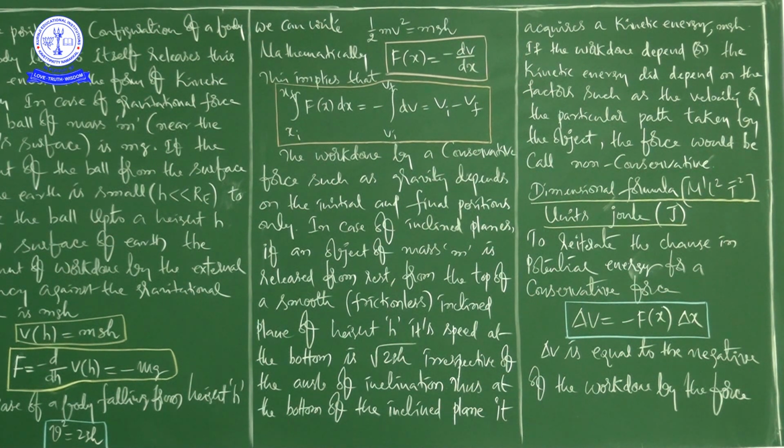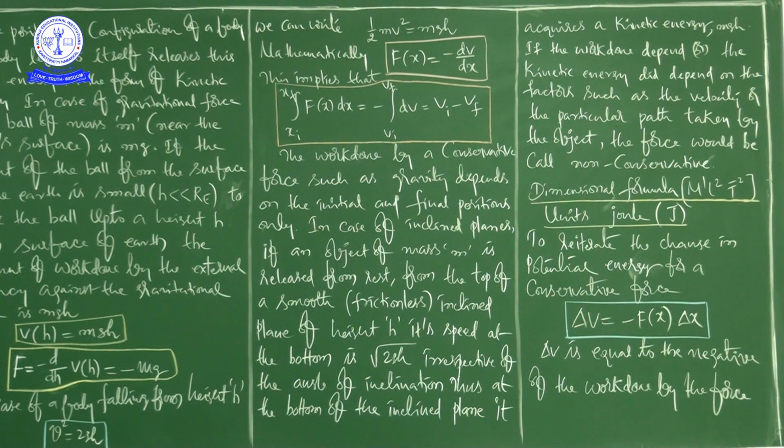did depend on other factors such as the velocity or the particular path taken by the object, the force would be called non-conservative. So what he is saying about conservative and non-conservative force is, if the work done by the force depends only on the initial and final positions of a body, such a force is said to be a conservative force.